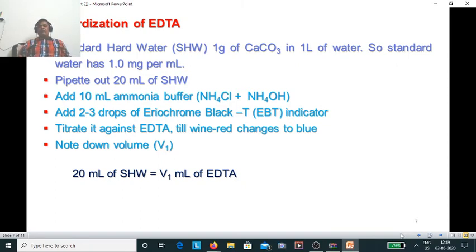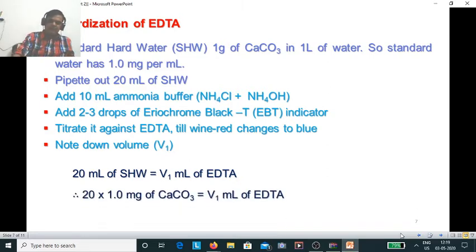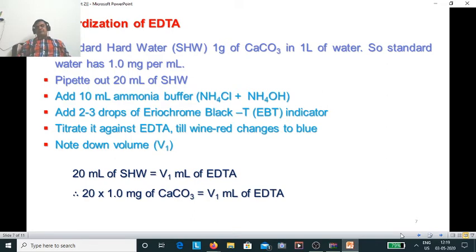And we know the strength of the standard hard water. 1 ml of standard hard water contains 1 milligram of calcium carbonate equivalent, so we can convert it like that. 20 into 1 milligram of calcium carbonate equivalent will be equal to V1 ml of EDTA.